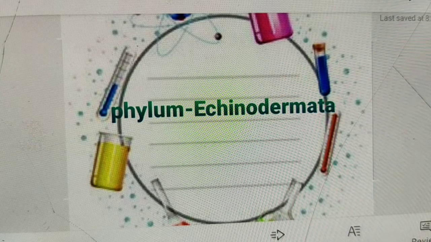The pores of the madreporite allow water into the system. Tube feet of this system help in locomotion, capture of food and respiration. Okay, and no heart. Respiratory organs include dermal branchiae, tube feet, respiratory trees and bursae.